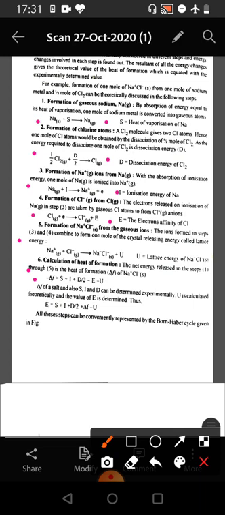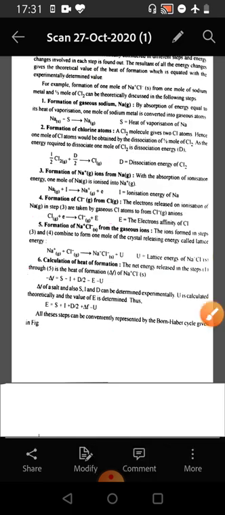So, they are with negative sign and the others are with positive sign. This D by 2 is because D is the dissociation energy of 2 moles of atoms, whereas D by 2 becomes the energy associated with the dissociation to give 1 mole of chlorine atoms. Because by dissociation of a chlorine molecule, 2 moles of chlorine atoms are formed, and we need only 1 mole of chlorine atoms, hence the dissociation energy is divided by 2 to get the dissociation energy for 1 mole of atoms.